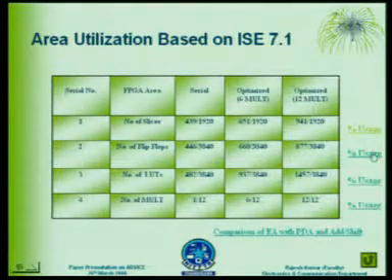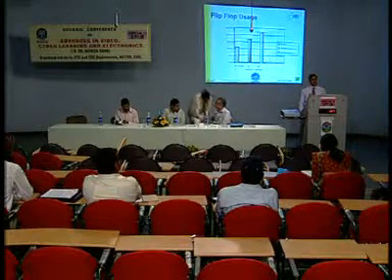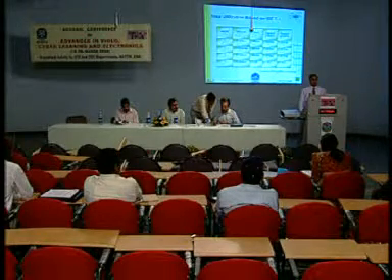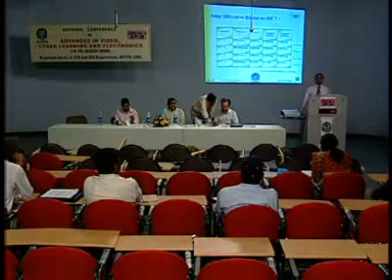Then the number of flip-flops used in our 12 multiplier design is only 22%. We have 78% resources left with us. So likewise we have reduced so much area, so that we can use that area for implementation of other additional logic of our system design.